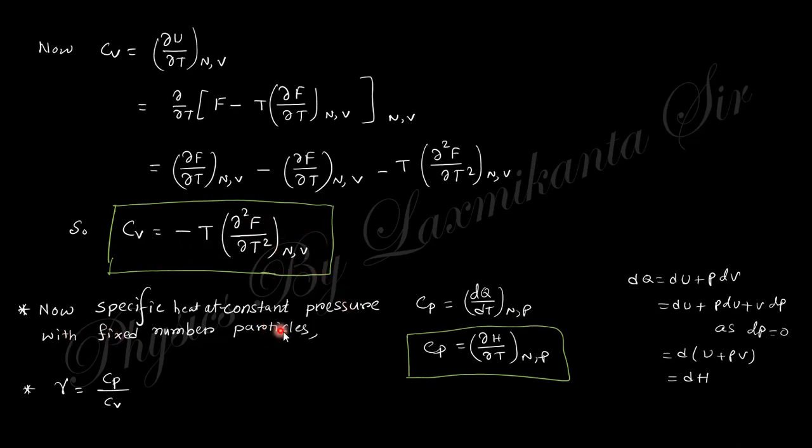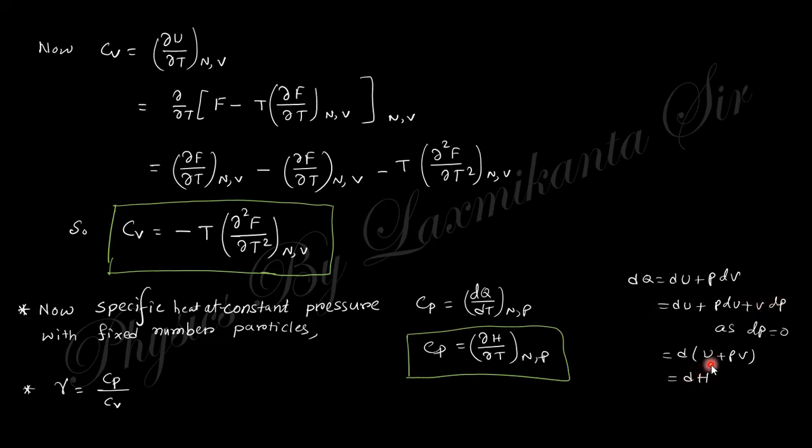Now the specific heat at constant pressure. Cp gives you the expression dQ/dT at constant N, number of particles, and pressure P. You know dQ equals dU plus PdV. Since P is constant, dP is 0, you can add it in.